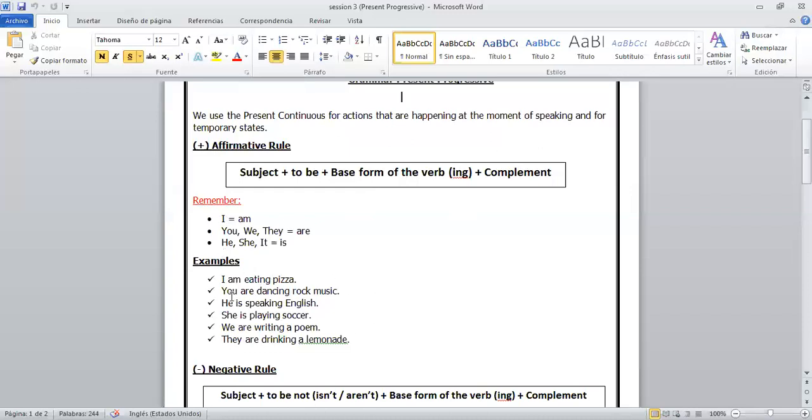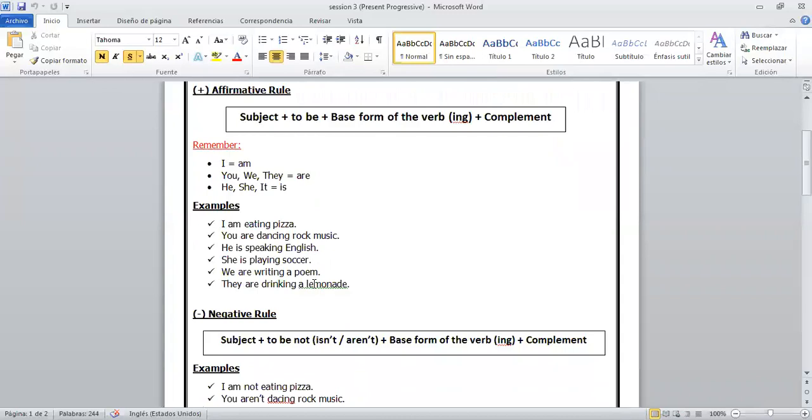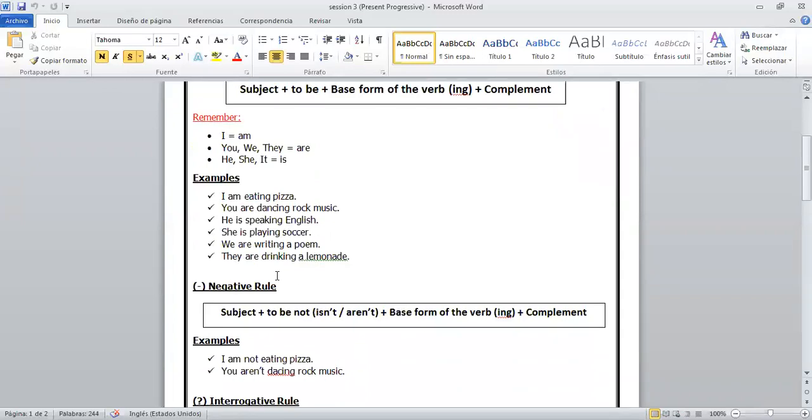The second example is you are dancing rock music. You, subject, sujeto, are to be. Dancing is the base form plus ing, es el verbo en su forma original más el ing, plus rock music is the complement, que vendría a ser el complemento. Se cumplió la regla. ¿Ok? Let's see the negative rule. Vamos a ver la regla negativa.